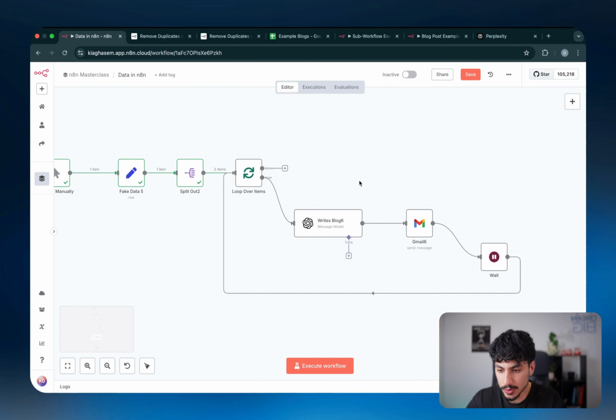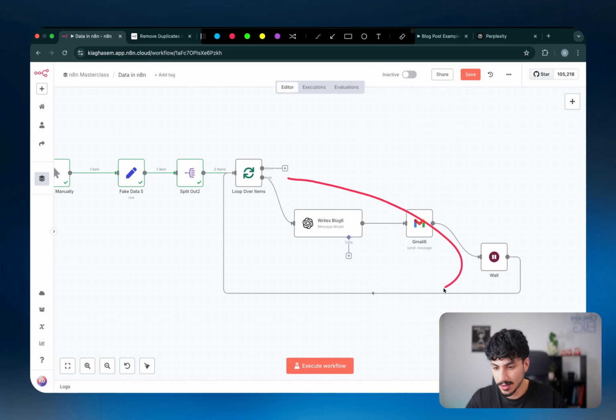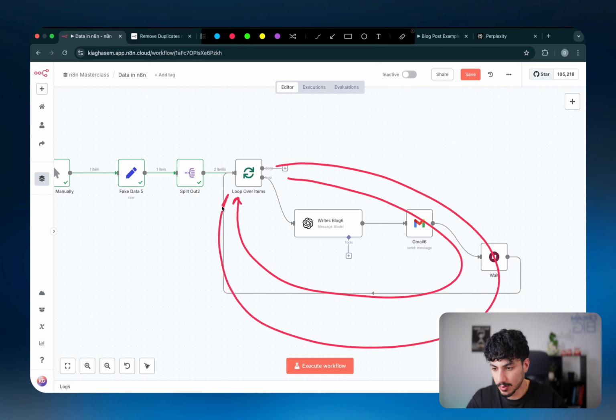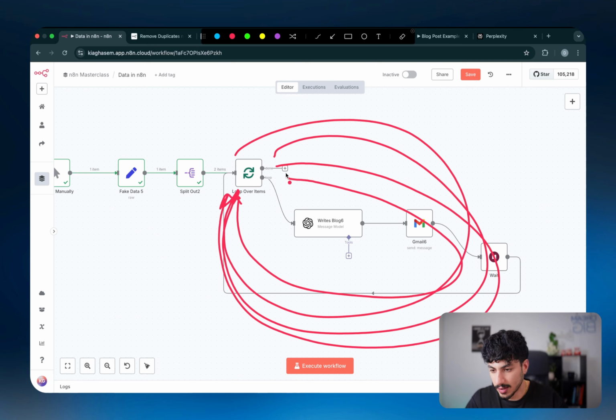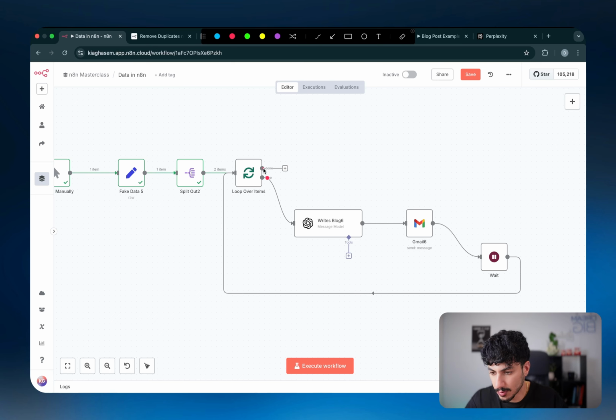So basically what you do is you grab all the parts of the flow where it requires all of the items, put it inside the loop branch, send it all the way to the end, and then flip it all the way back into the loop item. So we'll basically just go through each of those items one by one. Just like that, go through it. The next one, go through it. And then eventually, once all of them have gone through, it will go out the done branch with the output from all of the previous items, and it will continue on.